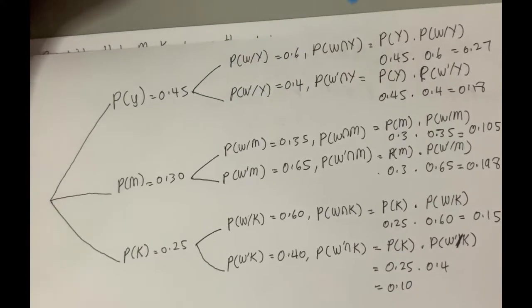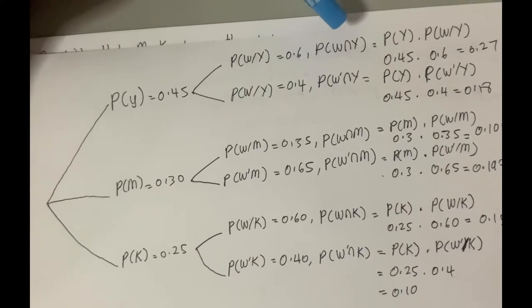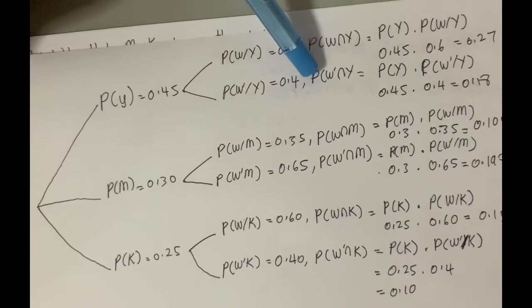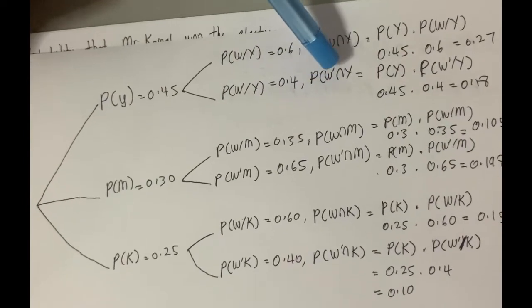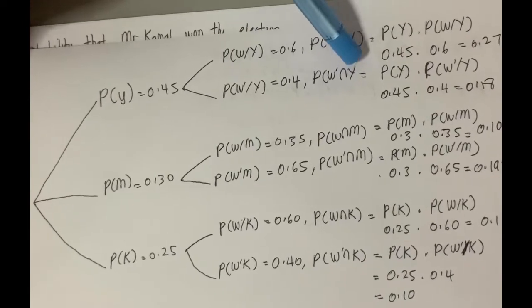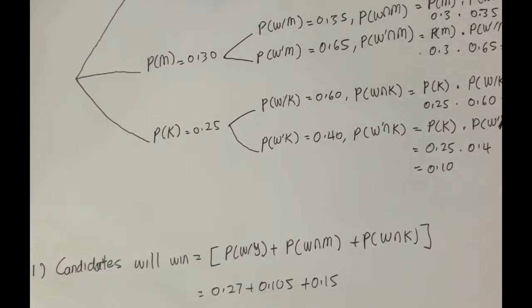So the probability Mrs. Yasmin won is 0.27, and the probability of not winning intersect with Mrs. Yasmin is 0.18.